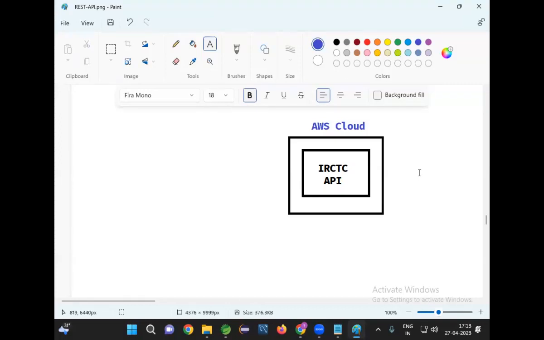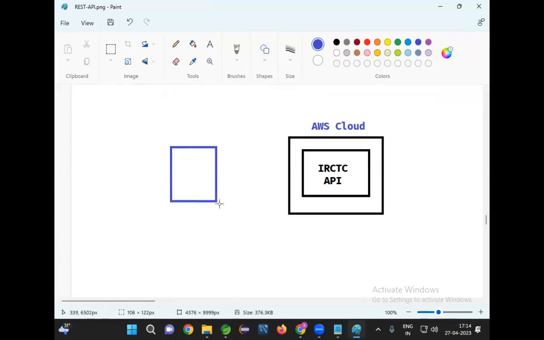As of now, whatever API I am developing is running only in my system, localhost 8080. Only I can access my API on my computer. But for the IRCTC API, whatever I develop, I will test it using Postman. If it is working as expected, then I will deploy that API in the AWS cloud. Why should I deploy in the AWS cloud? So everybody can access my API. If you are able to access my API, then we will understand how to develop a client for this.